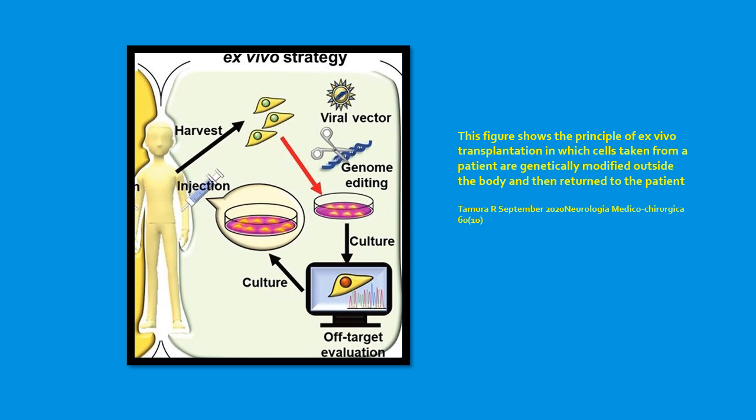This figure shows the principle of ex vivo transplantation, in which cells taken from a patient are genetically modified outside the body and then returned to the patient.